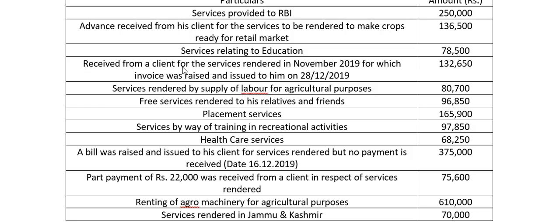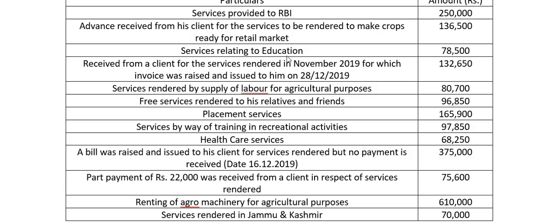Received from a client for the services rendered in November 2019, for which invoice was raised and issued to him on 28th December 2019. Here, when the invoice was given, when he received the money, and when he issued the invoice are all not important. What is more important is when the service was rendered.